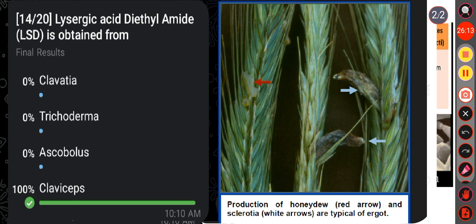And remember, LSD is a derivative of lysergic acid and it's synthesized from lysergic acid through a chemical process, not directly extracted from the fungus. In 1938, Albert Hofmann synthesized LSD while researching the lysergic acid derivatives. And remember, Claviceps purpurea is a parasitic fungus that grows on certain types of grasses and causes the ergot disease.